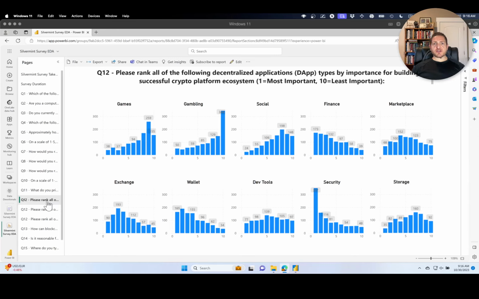You can refer to the survey itself to understand this question, but number 1 rank is the best, number 10 is the least. Those were the only range of options provided to them, and each of these different application types were presented for rank ordering, which means we have 10 different visuals because we have 10 different columns of data, because we have 10 different rankings of 10 different applications. What you're seeing right now in Power BI mirrors the approach that we took in RStudio last week, which is to create one visual for each of these columns of data.